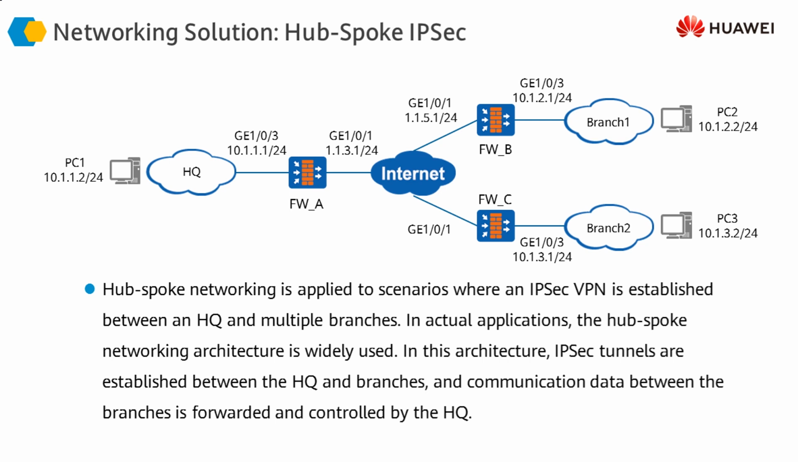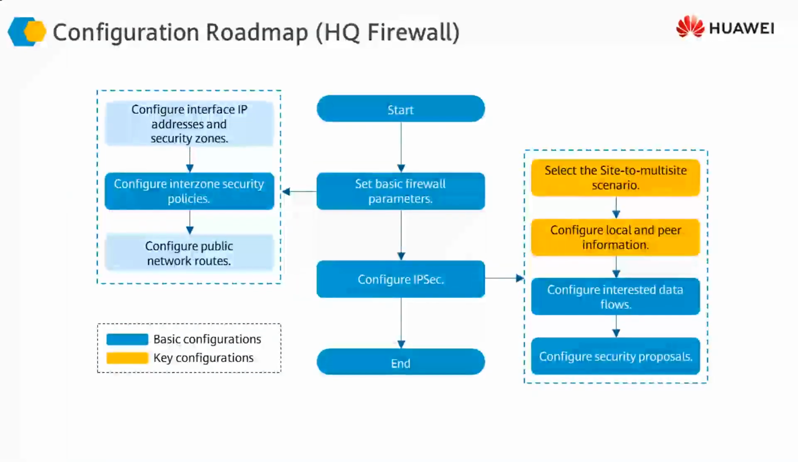In this particular case, the steps of how we are going to do this are as follows. You can see the different steps. We are going to configure the basic firewall configuration, then we are going to configure IPsec. We are going to select the site to multi-site scenario, then we are going to configure the local peer information, because the remote peer is not going to be fixed on the headquarter site, and then we configure the interesting traffic, and then we configure the security proposals for IKE and for IPsec.